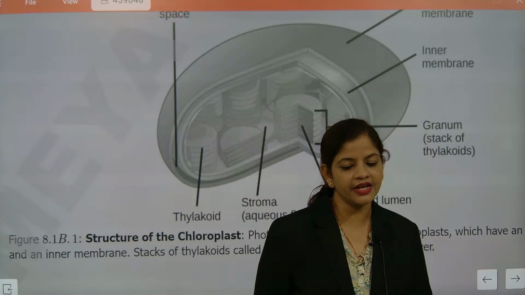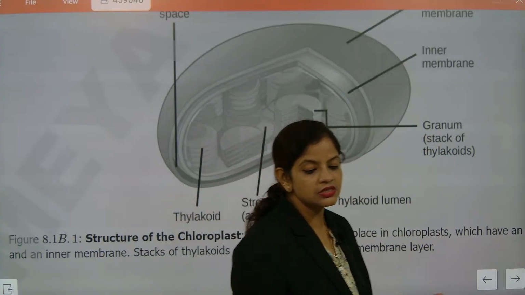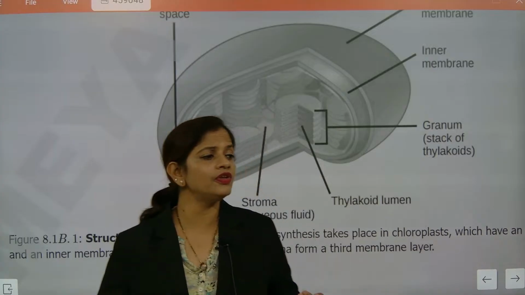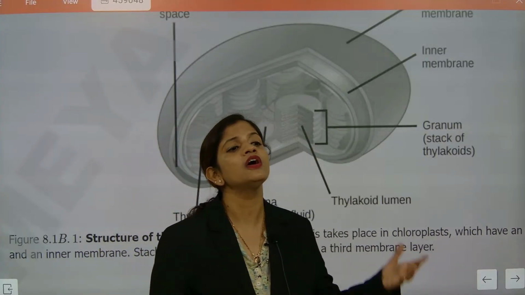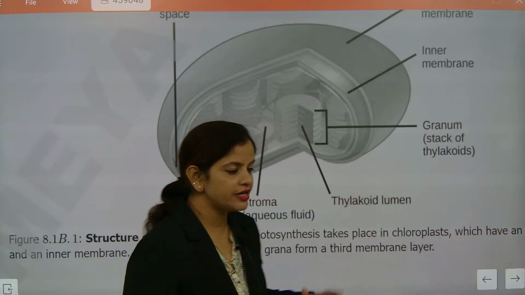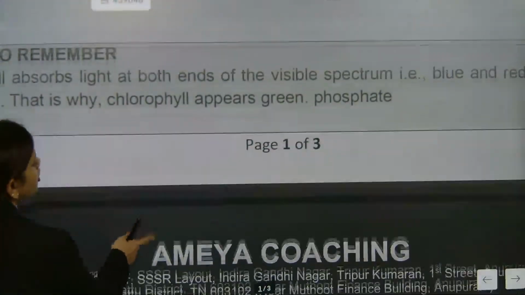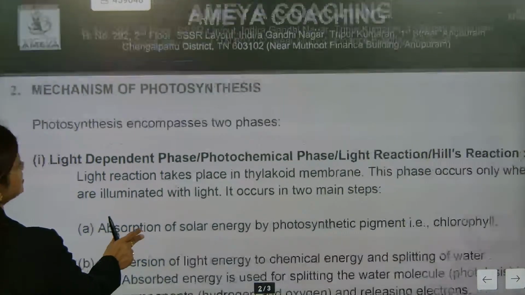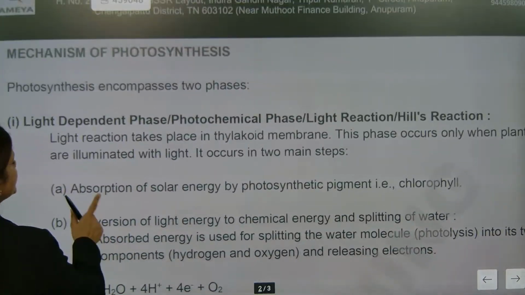Are you understanding it? So definitely photosynthesis needs sunlight. I hope you have understood. So granum will give the light reaction, stroma will give the dark reaction. So there are two regions, the light reaction region and the dark reaction region. So quickly we have talked about the dark reaction and the light reaction, the mechanism.